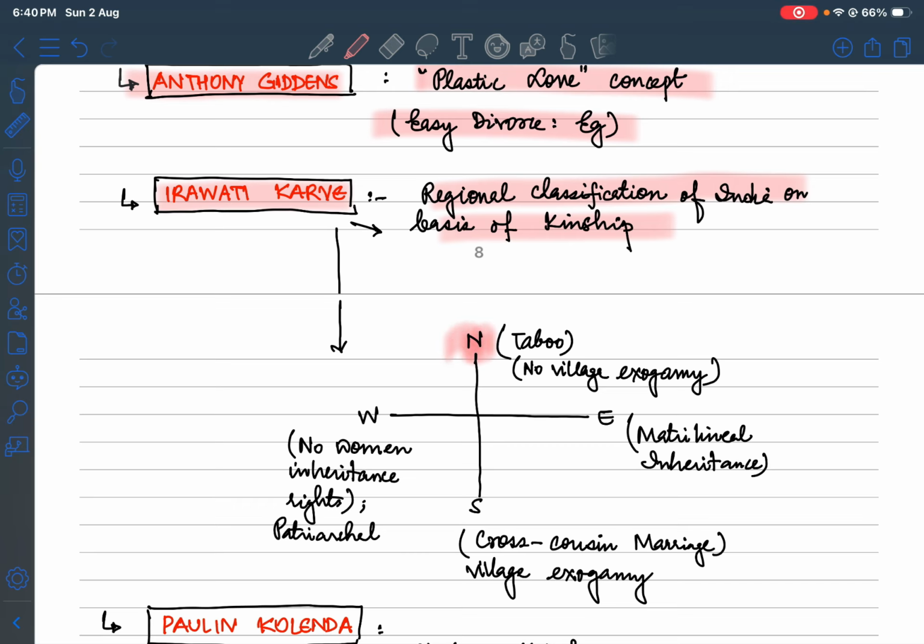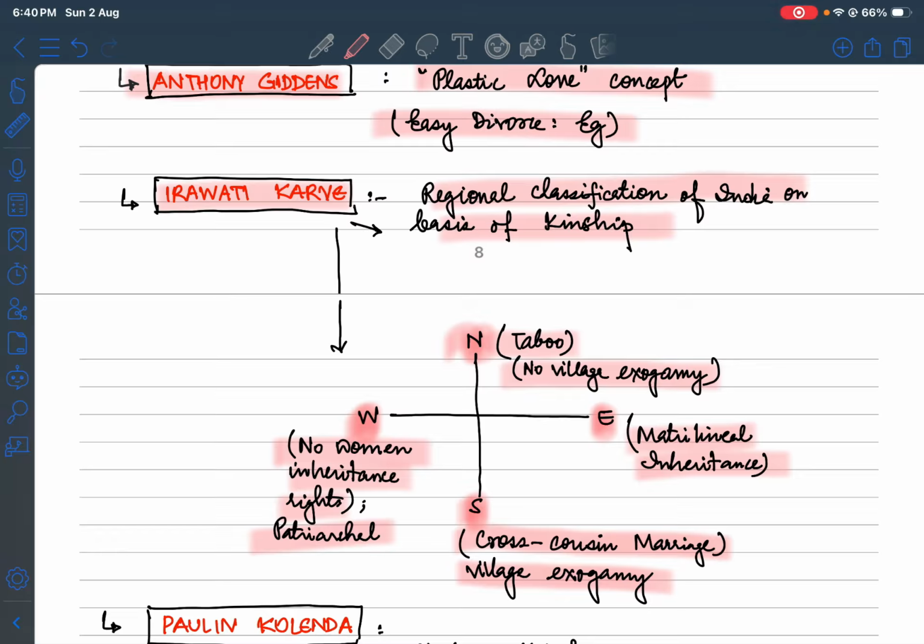So in the north what happens, in the east what happens, in the south what happens, in the west what happens. Basically, Iravati Karve has shown how the north and south differ in their kinship systems. In the north there is a taboo and no village exogamy. In the south we talk of cross-cousin and parallel marriages. We are talking about village exogamy here. Matrilineal inheritance rights are linked with the eastern part. No women's inheritance rights are linked with the patriarchal concept of the western side.